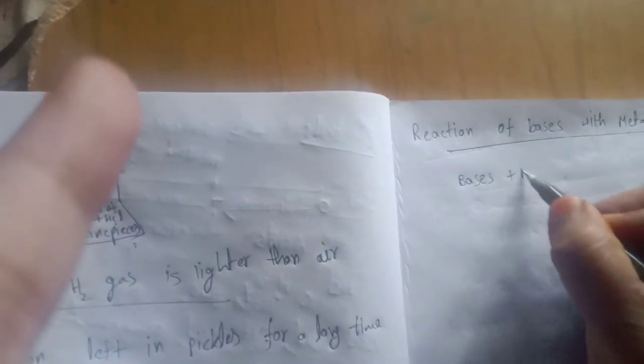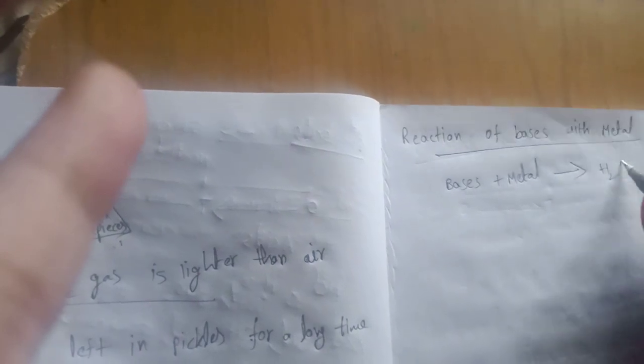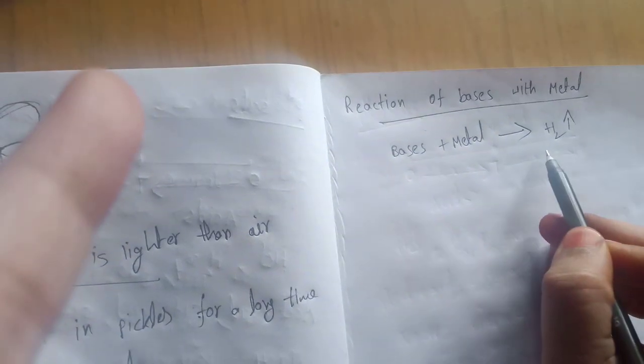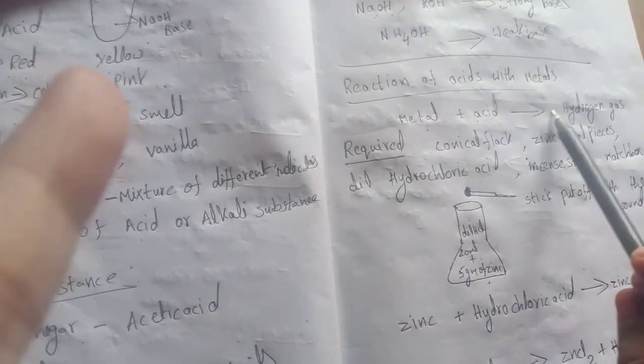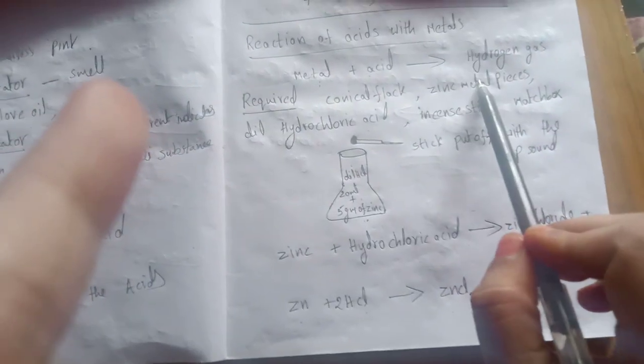Next, reaction of bases with metal. Bases also react with metal and release hydrogen gas, but all the bases will not react with the metals. Some bases react with metals and release hydrogen gas. Today we discussed reaction of acids with metals. When a metal reacts with acid, hydrogen gas is released.